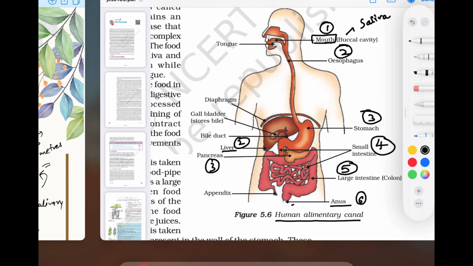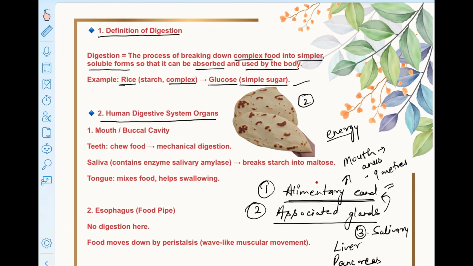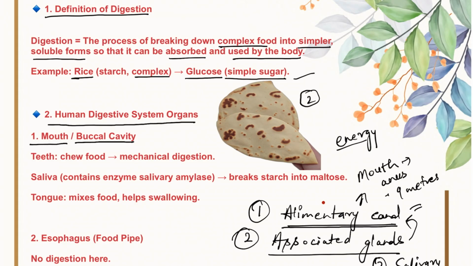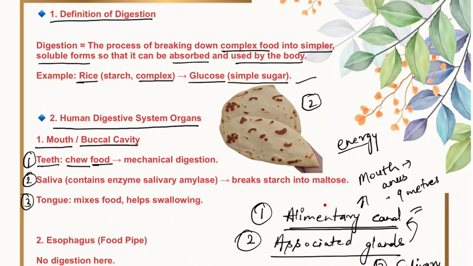Let's first discuss the mouth. In the mouth we have 3 important things. First one, teeth, saliva, and tongue. Teeth help in cutting the food into small pieces, chewing and grinding it. So we can say it is a type of mechanical digestion or physical digestion. Why physical? Because no chemical is involved.